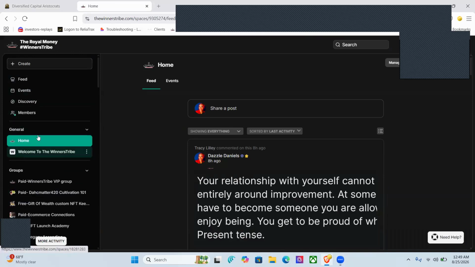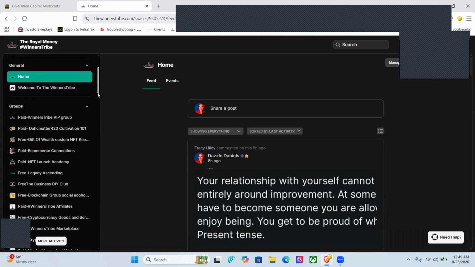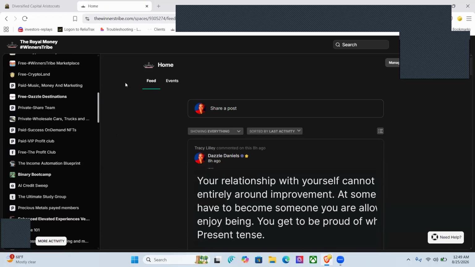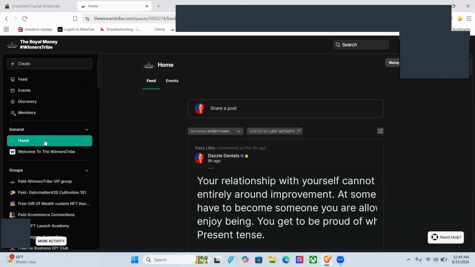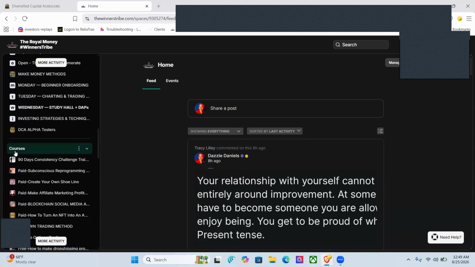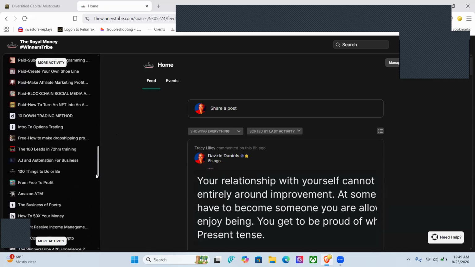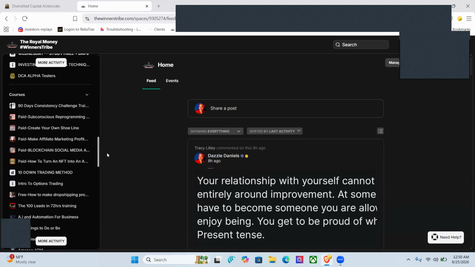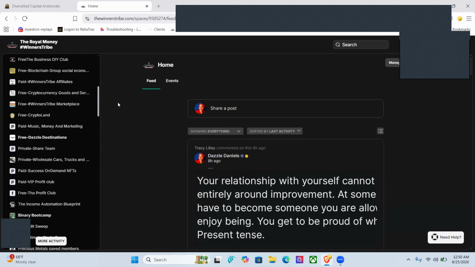Once you're in the Mighty Network, you're going to see that the Mighty Network is broken up in three different spots: groups, courses, and topics. If you look over here on the left hand side, that's going to be groups, courses, and topics. Now, depending on what you're looking for, you're going to want to click on the actual word.